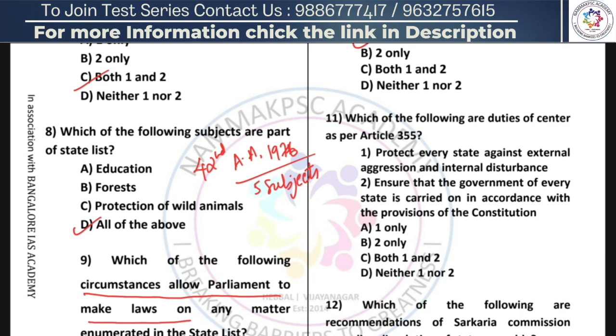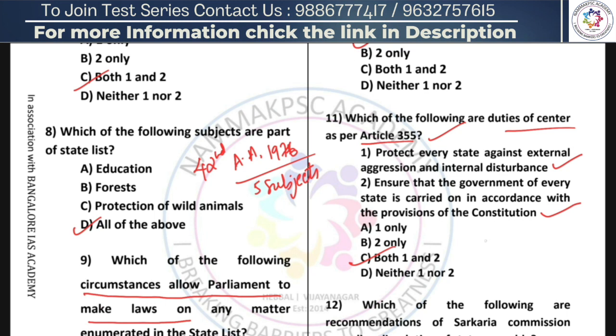Yes, protect every state against external aggression and internal disturbance. Yes, this is a duty of centre as per Article 355. Statement 1 is right. Ensure that the government of every state is carried on in accordance with provision of the constitution. Yes, statement 2 is also right. In case the state fails to carry out administration in accordance with provision of the constitution, that is when the president's rule can be declared. So both the statements are right. So the right answer here is both 1 and 2 are right.